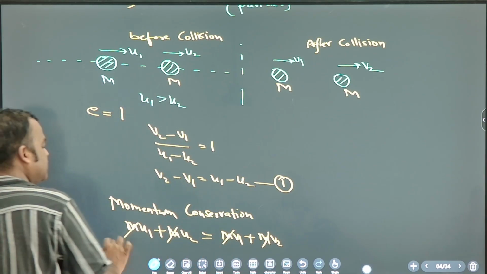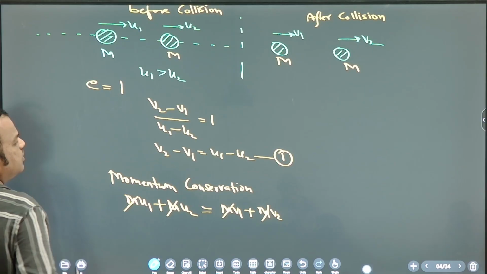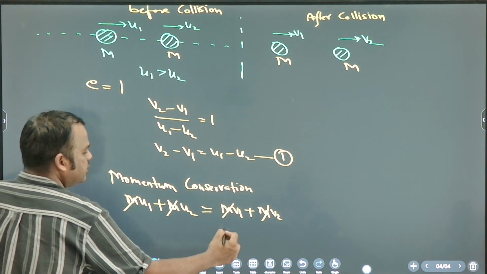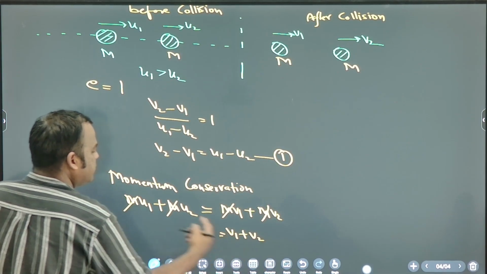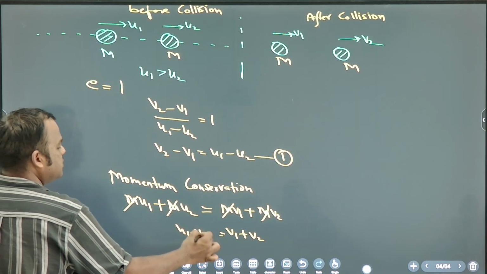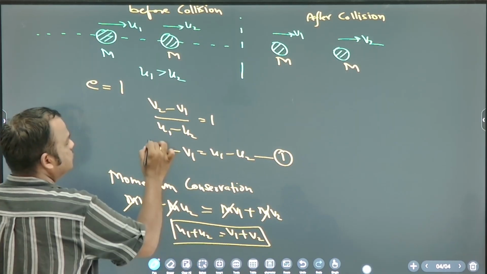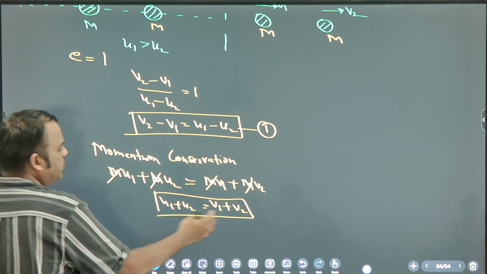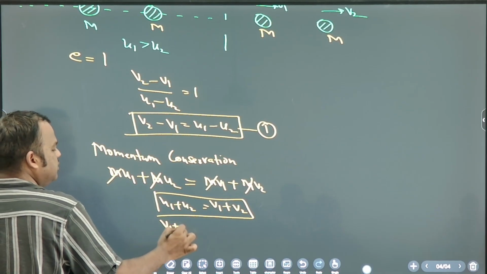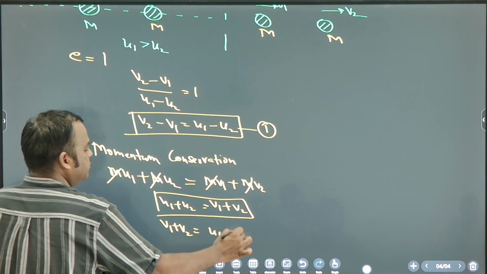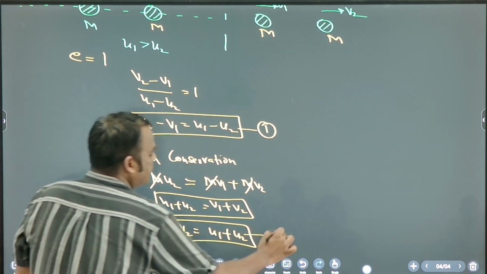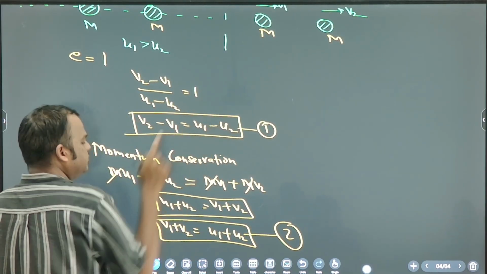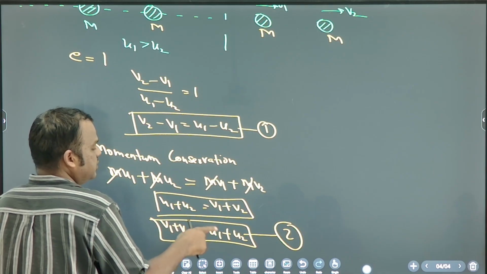Masses are cancelled. So now you have one more equation: v1 plus v2 is equal to u1 plus u2. Now we have two equations. Mark this as second. So v2 minus v1 is u1 minus u2, and v1 plus v2 is u1 plus u2.